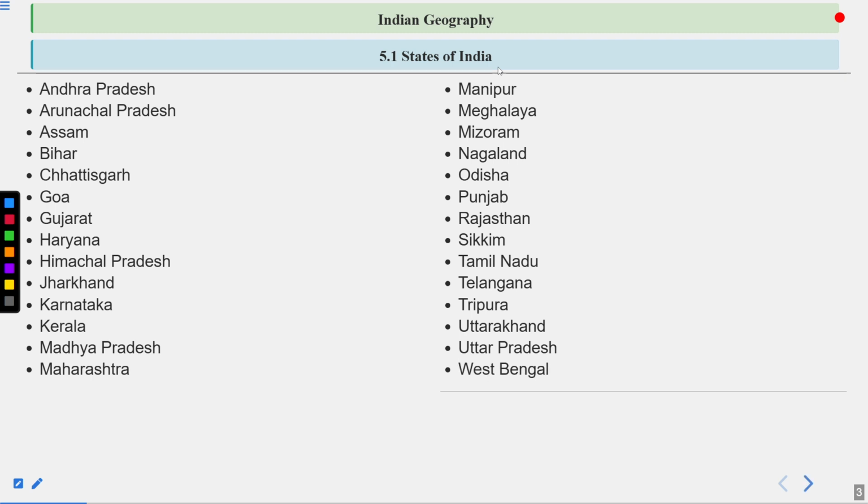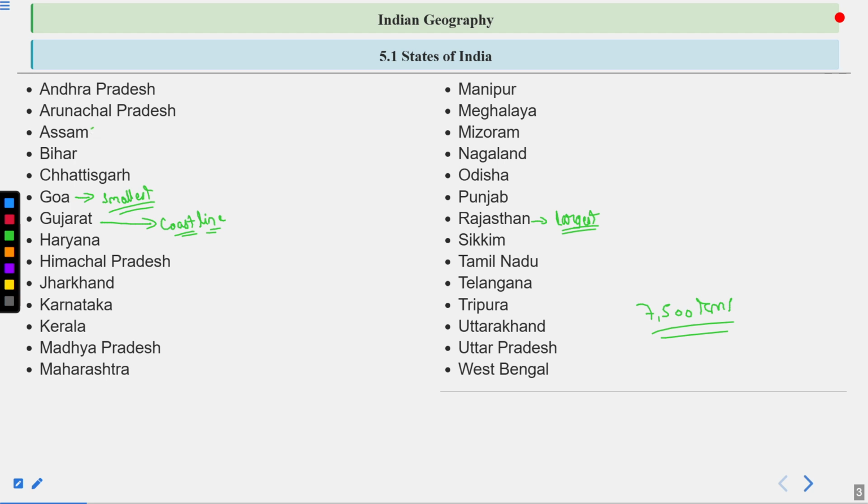So these are the states of India, out of which Rajasthan is the largest state on territorial basis, whereas Goa is the smallest state on territorial basis. Secondly, Gujarat is the state having the longest coastline in the country. The total length of the Indian coastline is 7,500 kilometers. Out of this, the highest share is with the state of Gujarat.